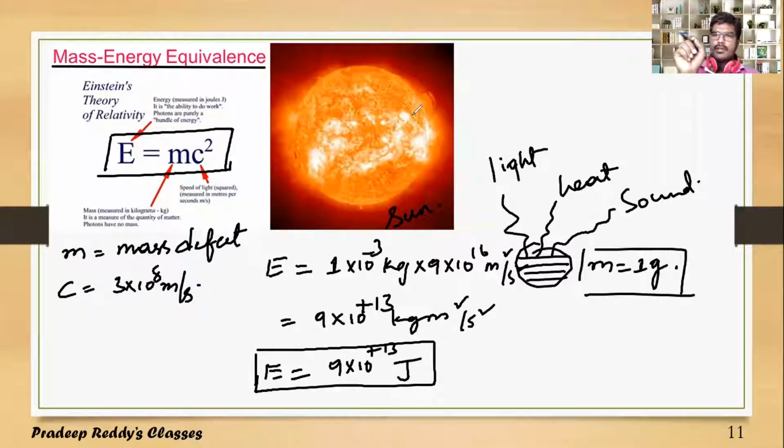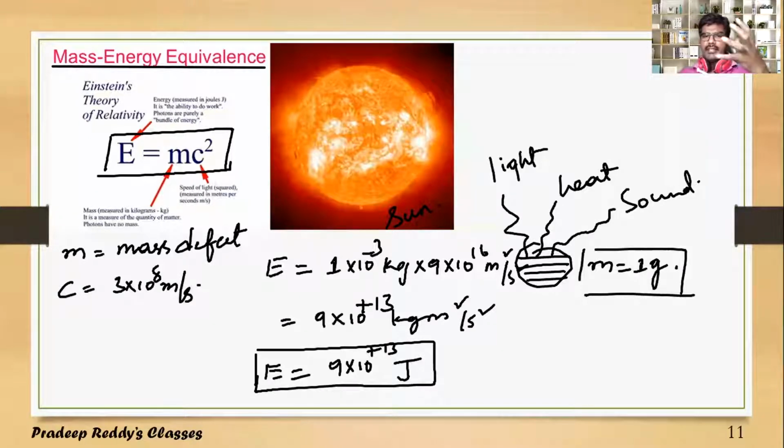If you destroy a very small amount of mass, it gets converted into very high energy. That's what Einstein's mass-energy relation states. That's the reason why, even though the mass defect of a nucleus is very, very small, of the order of 10 power minus 27, always in the order of 1 AMU, once it is multiplied with c square, it becomes very high energy, and that energy is sufficient to bind the nucleus.